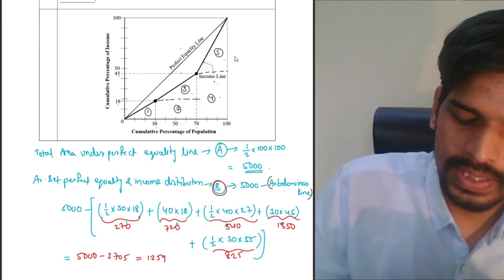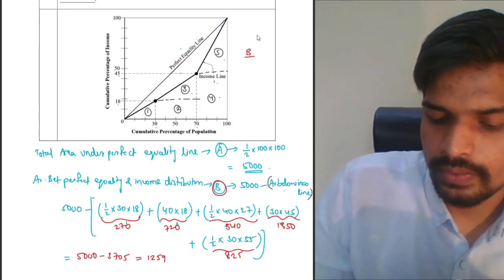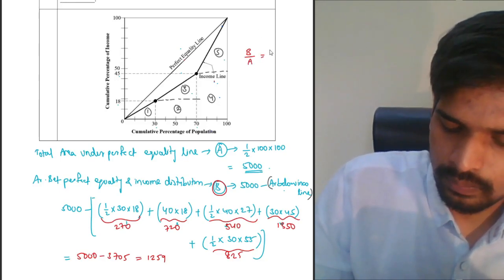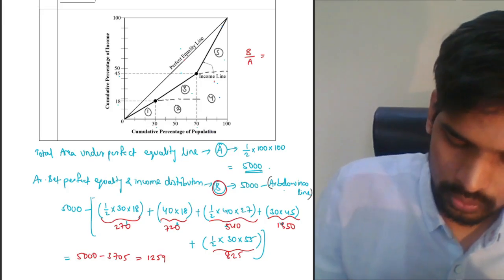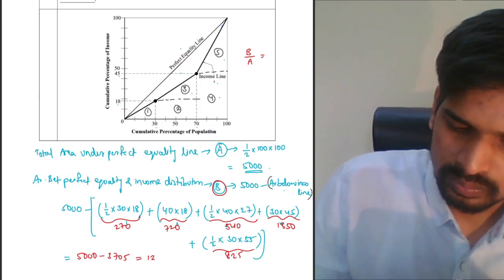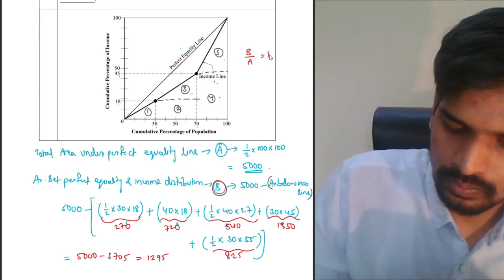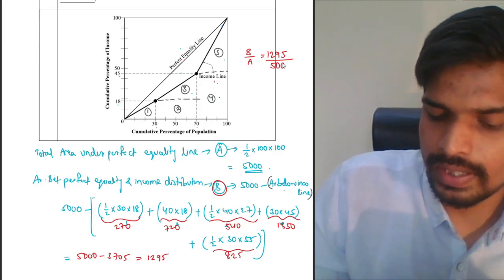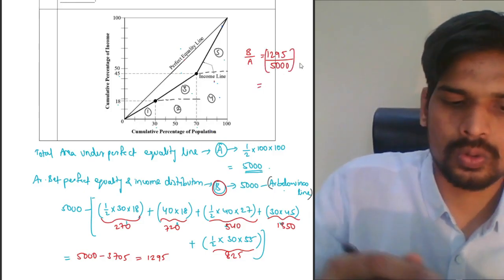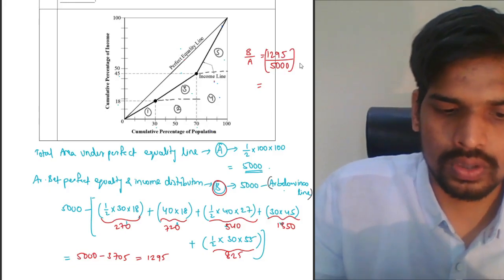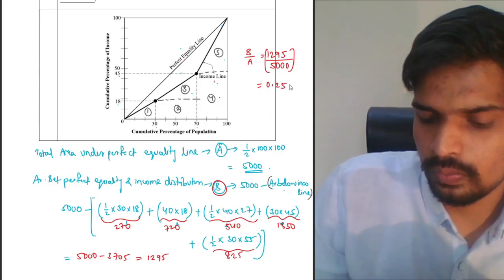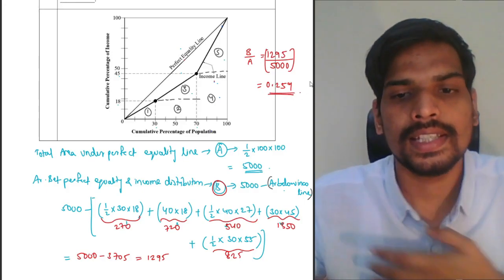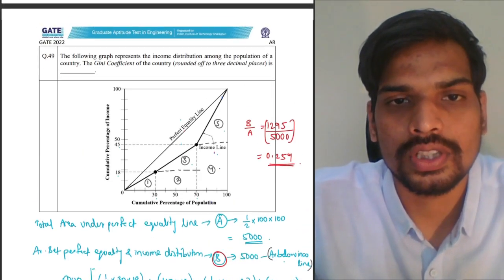Now I told you, if this is B, what is the Gini coefficient? I told you the area between the perfect equality line and the income line, that is B, divided by the total area below the perfect equality line, that is A. So this basically will be 1295 divided by the total area below the perfect equality line, which is 5000. So this divided by 5000 should give your answer as 0.259, rounded off to 3 decimal places. So 0.259 is the exact answer for the Gini coefficient of this particular country.